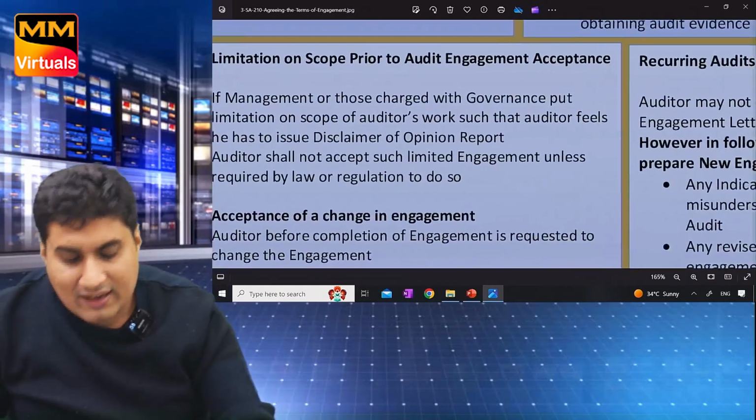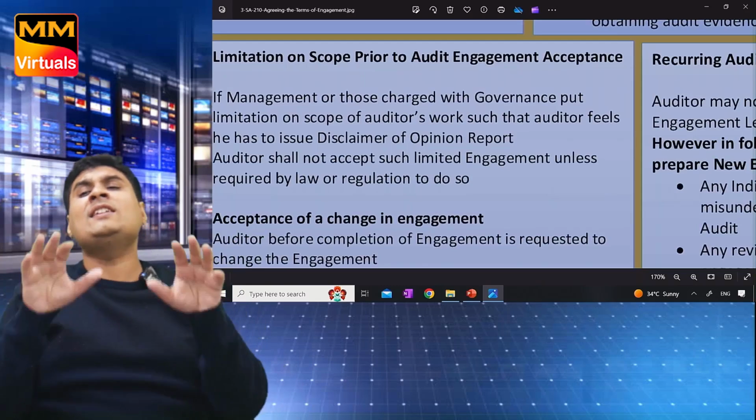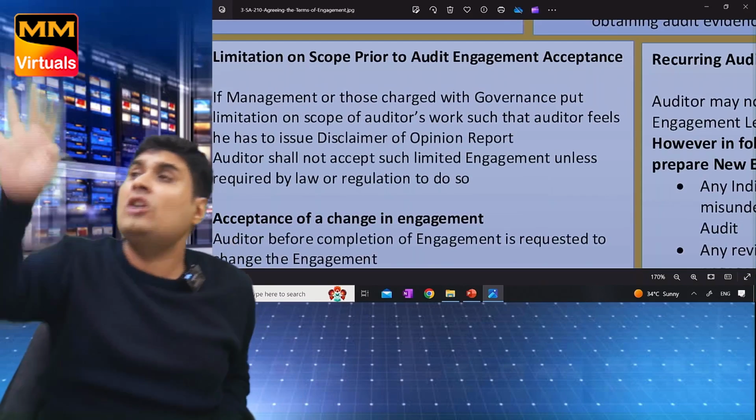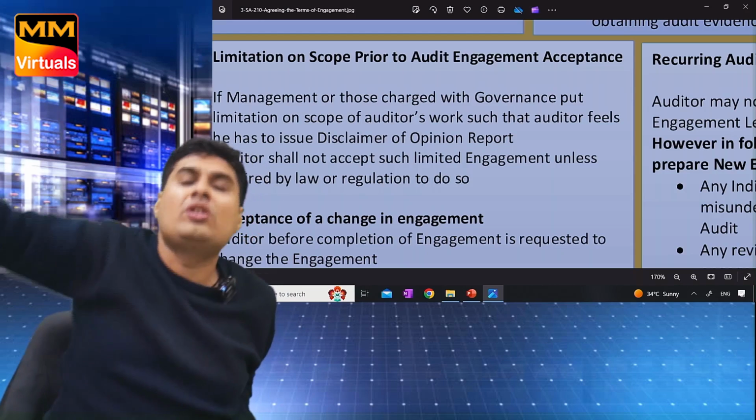Come here. Limitation on the scope prior to accepting the audit. Before signing the engagement letter, they are saying, don't check debtors. Debtor is 90% debtor, Suzlon, don't check.